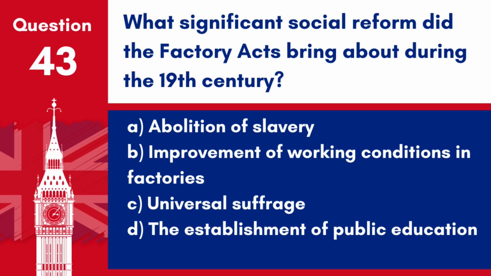Question 43. What significant social reform did the Factory Acts bring about during the 19th century? A. Abolition of slavery. B. Improvement of working conditions in factories. C. Universal suffrage. D. The establishment of public education. Answer B. Improvement of working conditions in factories. The Factory Acts were a series of UK labour law legislation that aimed to improve the conditions for workers in factories.